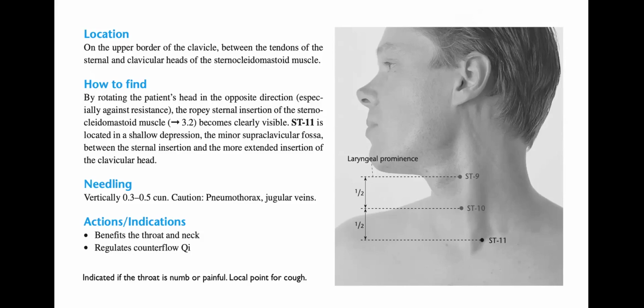For caution, pneumothorax and the jugular veins. For actions or indications, it benefits the throat and neck and regulates counterflow Qi. Indicated if the throat is numb or painful, and it is a local point for cough.